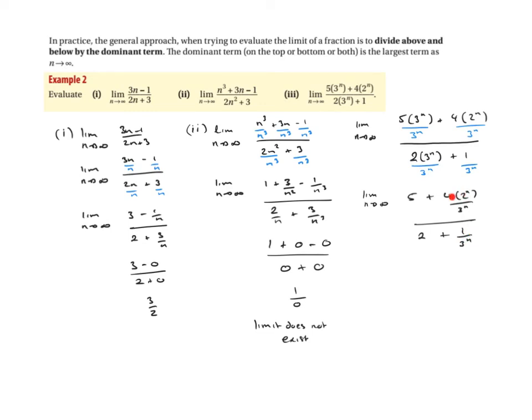This is going to take a little bit longer to get towards 0, but as I said, as n heads towards infinity, which is an incomprehensibly large number, then this will beat this one dramatically, which will send this to 0. So we're going to take the limits. Remember, we can now drop the limit notation, which means we end up with 5 plus 0 over 2 plus 0. So the limit for this one is 5/2. Right, hopefully that makes some sense.